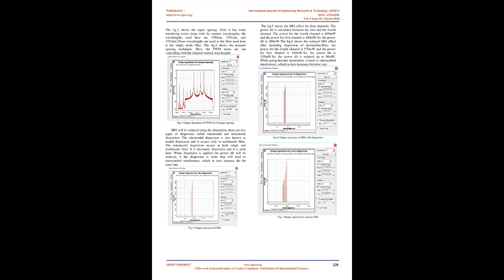Inelastic scattering is the incoherent or random movement of the photon to impinge on the molecules of the fiber and lose its energy. In the SRS effect, the power gets transferred to the later wavelength, which leads to power loss in one channel and additional power gain in another channel. P_Mk = P_Tk - power transferred to higher channel k + power coming from the lower channel k (3), where P_Tk is the power transmitted to the kth channel. Equation 3 gives the amount of power transferred to the kth channel.